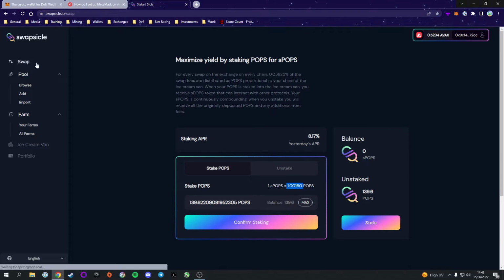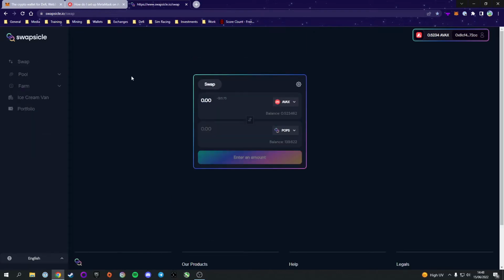So these are the core elements that build Swapsicle. There is a lot more to learn about it. There is a lot more coming to the project. This is still early days. It's been out for 2 weeks. It's a baby project. But even so, there are some amazing opportunities here at the moment if you want to get into the DeFi space and if you want to make some very nice profits and rewards.